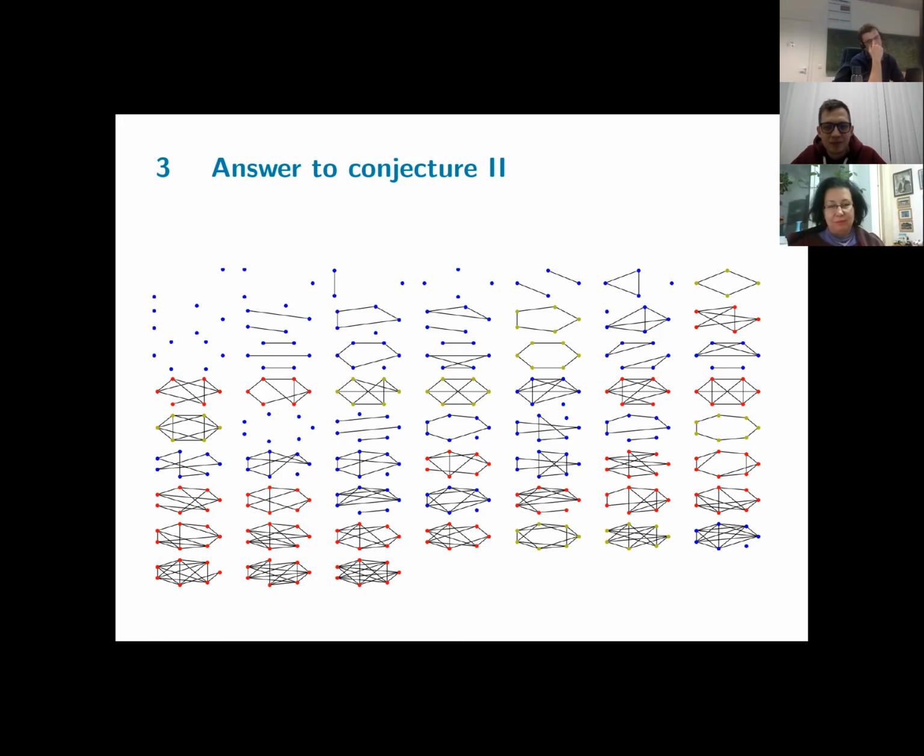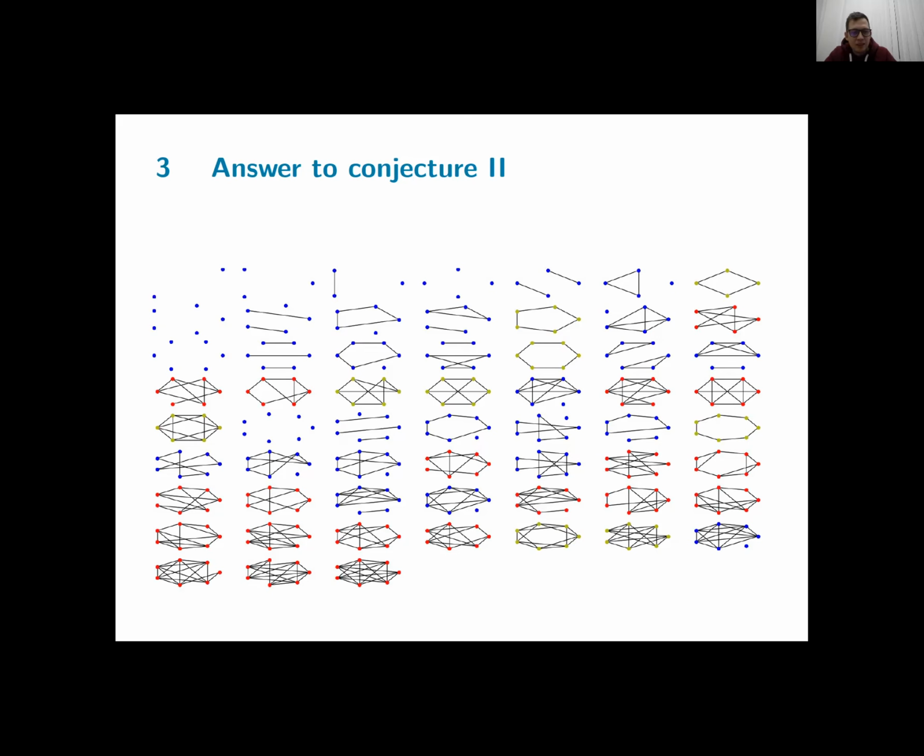I'm thinking, do I know one by heart? Where did I find the first one which is not vertex transitive? I think it was also in the cubic case on 8 vertices. Really? I see. But here you have all graphs over 7 vertices, right? Yeah.